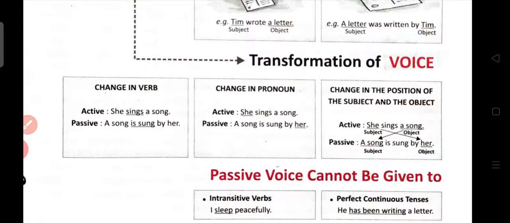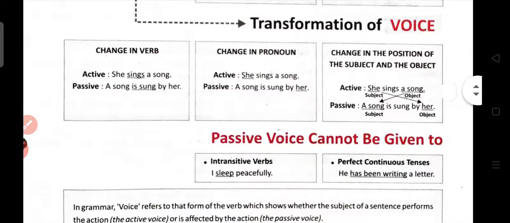So here she, as we have done in the pronouns, that table we have done, according to she, the object will be her, right? And I will tell you that how sings is going to change to sung here. That is basically the change in the tenses that we'll discuss further.